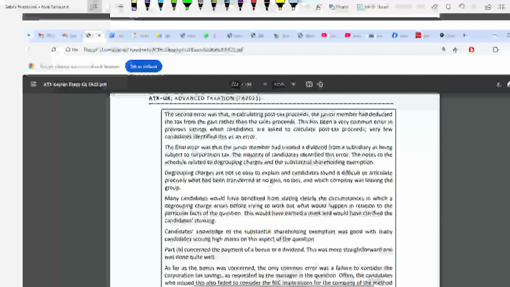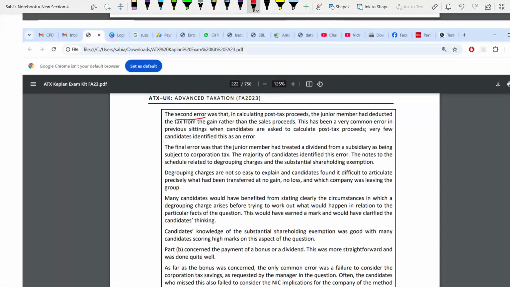Next, the second error was the calculation of post-tax proceeds. What did the junior member do? They deducted the tax from the gain. Rather, you have to deduct it from the sale proceeds. Remember, this is a very common error, even in your previous sittings. But in this case, very few candidates were able to identify this error. That means you have to work on this.